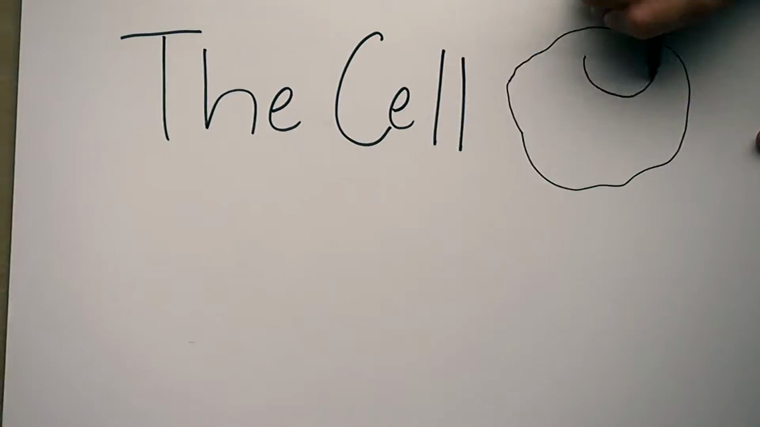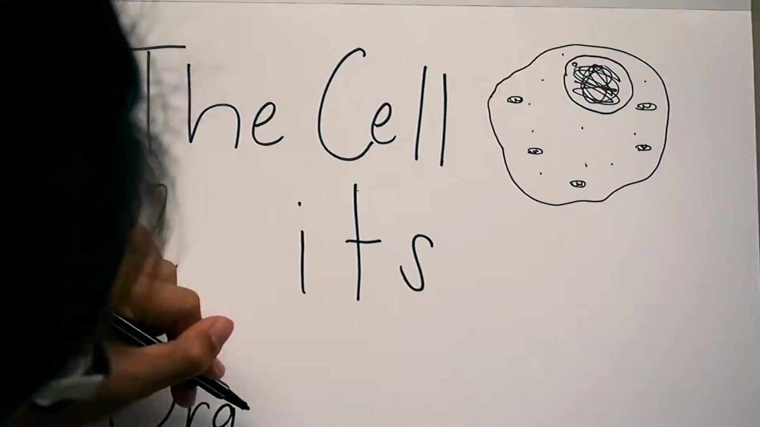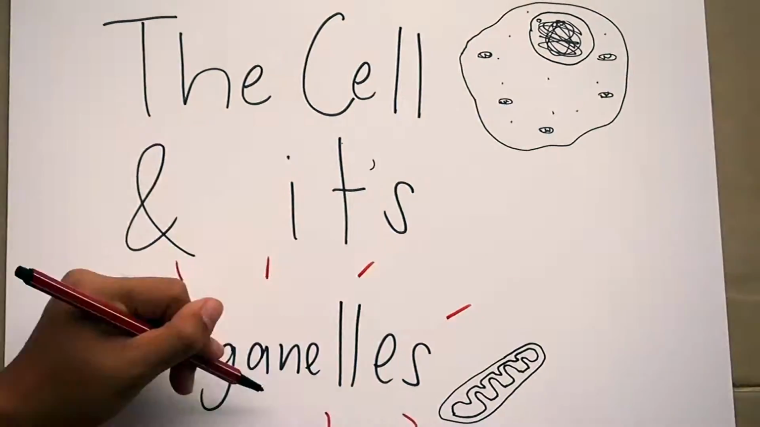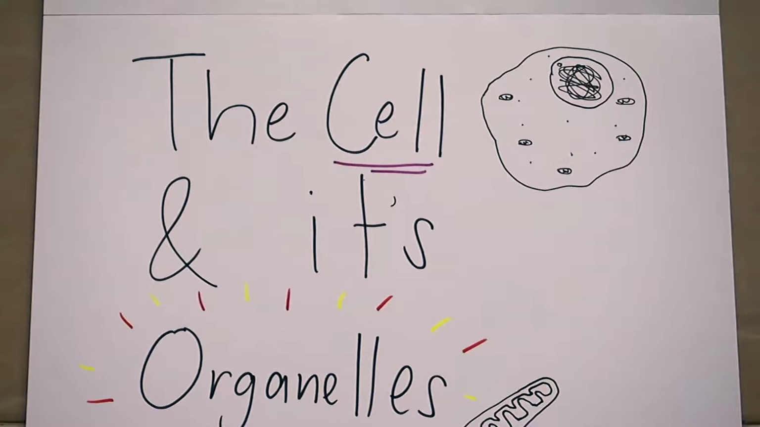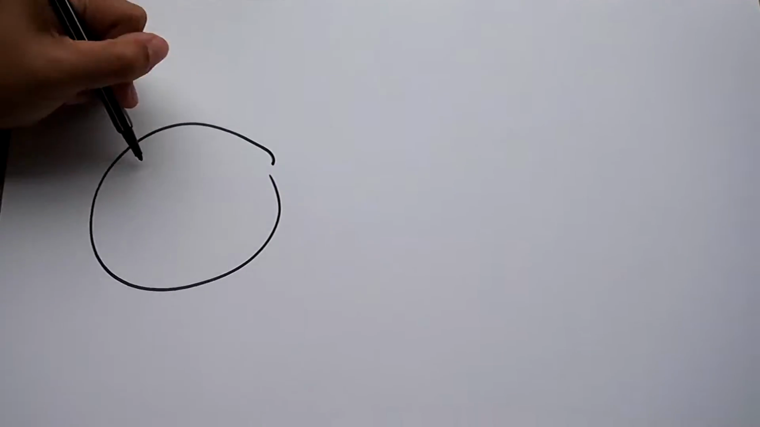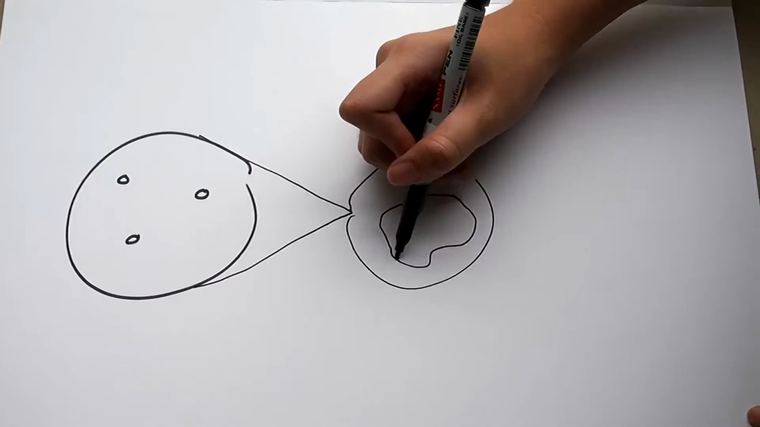Hi guys, today we will be having a crash course with you on the cell and its organelles. So cells are the basic units of life which form us, humans. Before we begin, we will show you the overview of how we have evolved from cells.